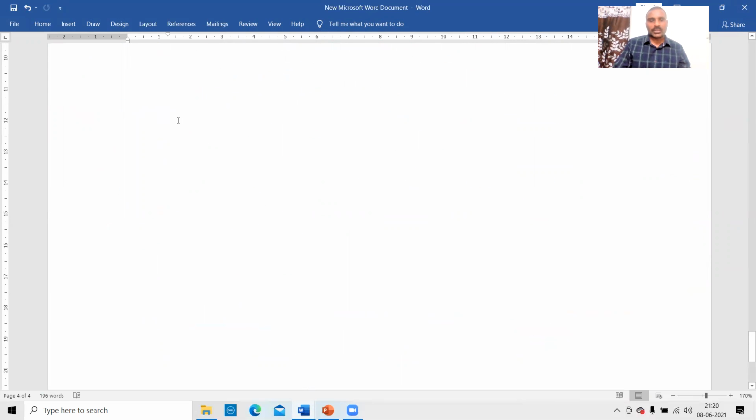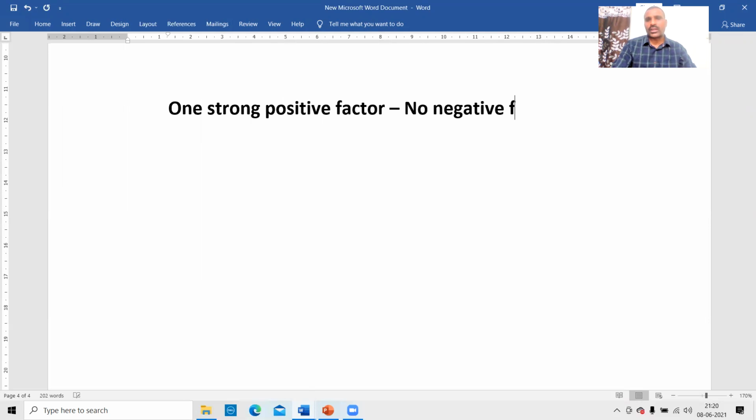Okay, right. That is the first point. So, what is the first case law? One strong positive factor, no negative factors. Therefore, it is treated as a business. This is the first judgment.